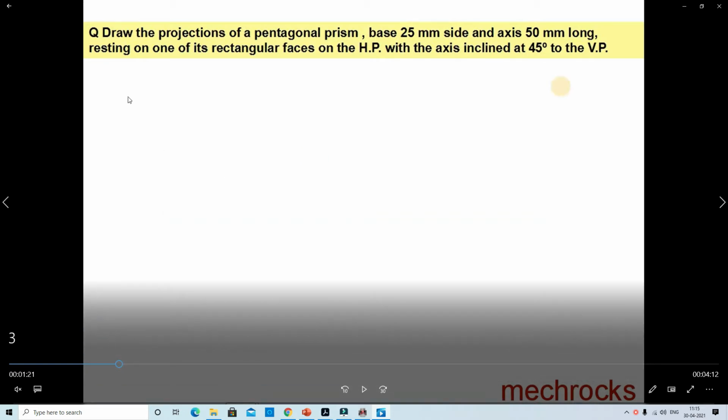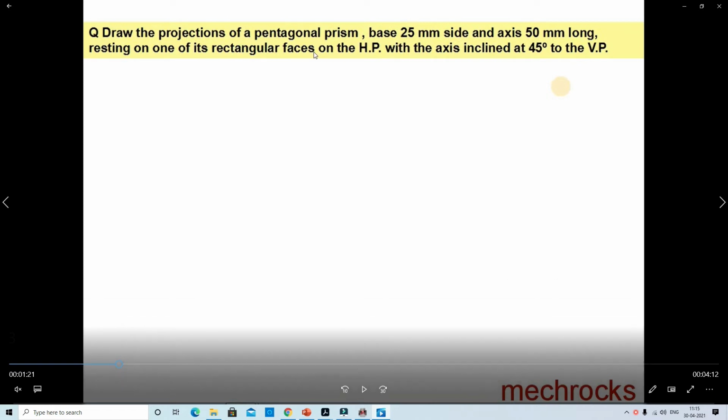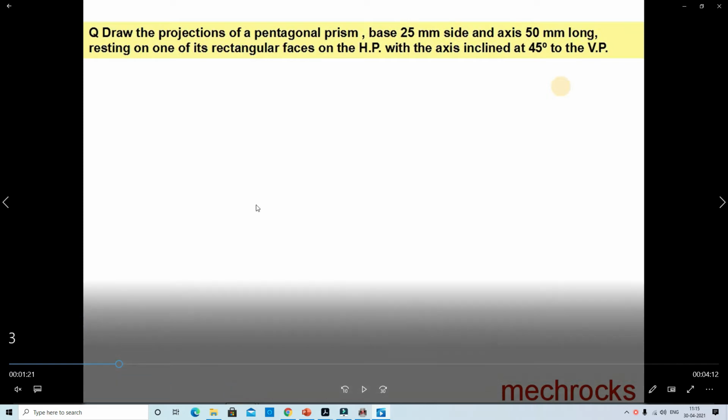Here in this problem, what is the given data? The object is a pentagonal prism, base 25 mm, axis 50 mm long, resting on one of its rectangular faces on HP. So remember, a rectangular face means it's not the base. The rectangular face is totally on HP, with the axis inclined at 45 degrees to VP.